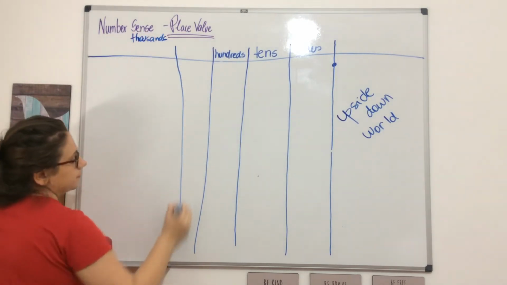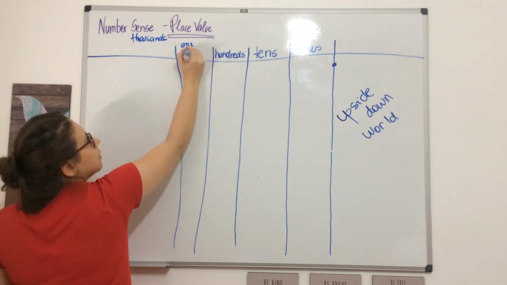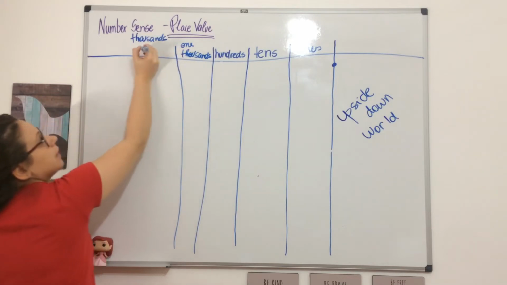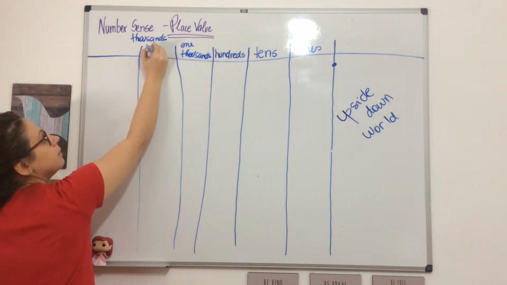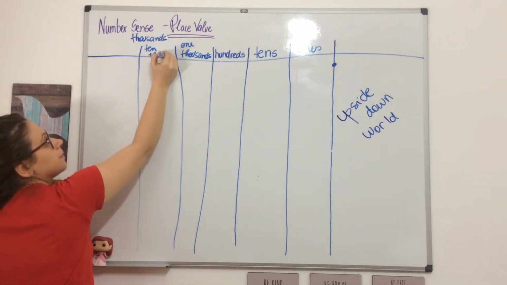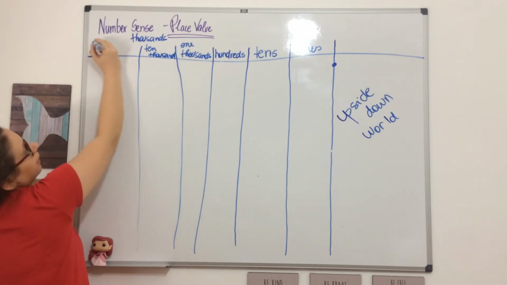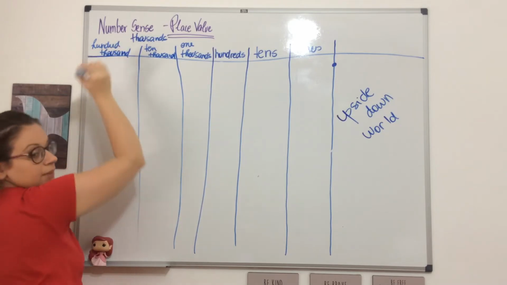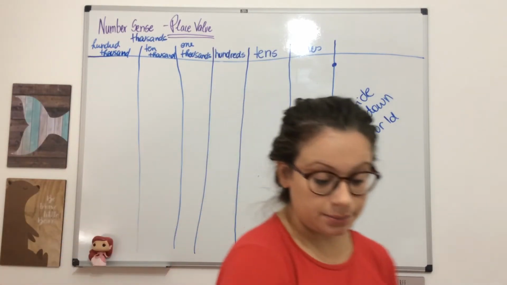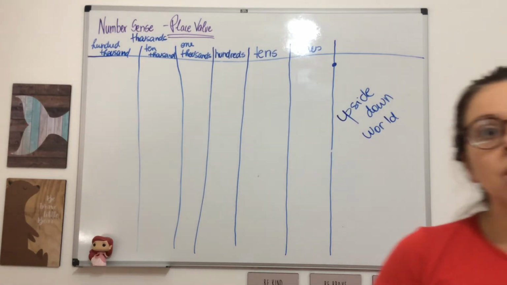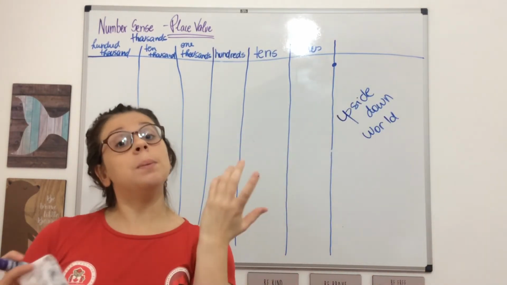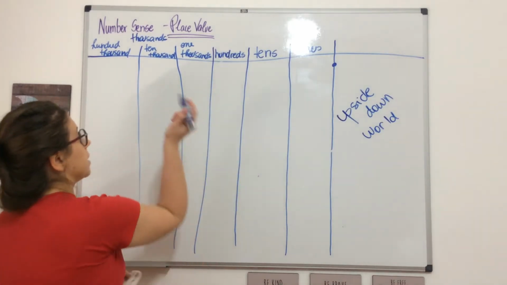You can have 1,000s. You can have 10,000s. And you can have 100,000s. And when I write a number, I can see only 1, 2, 3, but in truth they value more than that. For example,